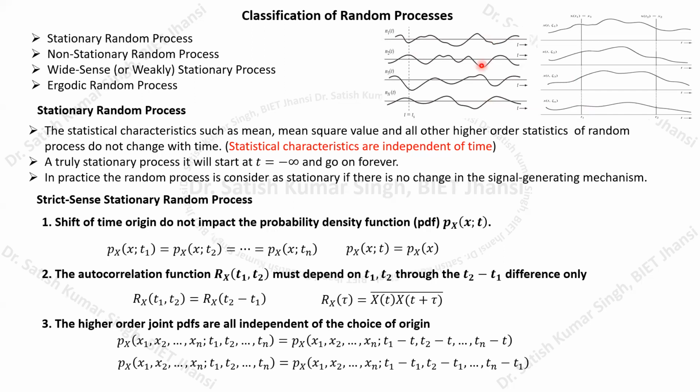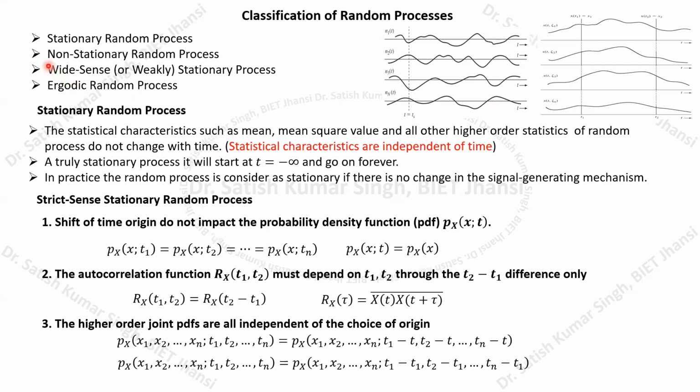But here the noise process under consideration is different because its statistical parameters are not changing. Okay, and therefore we can say that it is a stationary process. Remember that it is not a truly stationary process, because only some of the higher order statistics will be constant over the time. So this is the meaning of stationary random process, and the same thing is actually being defined by these mathematical expressions, right? So now try to understand the second one.